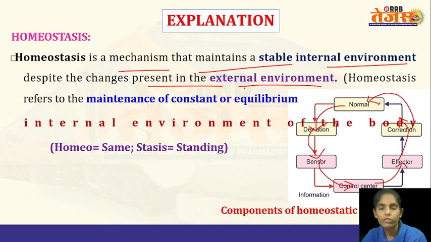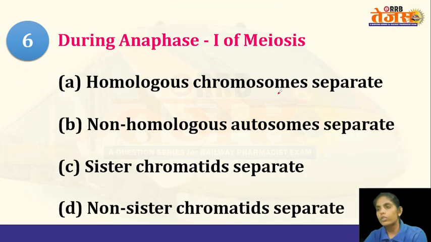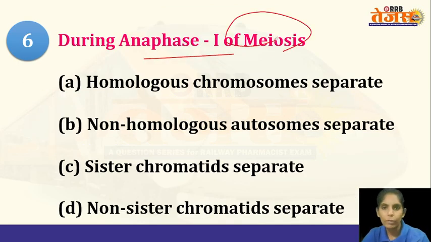That is homeostasis. Next question: during anaphase 1 of meiosis, what will happen? The options are homologous chromosomes separate, non-homologous autosomes will separate, sister chromatids separate, or non-sister chromatids separate. So what will happen during the anaphase 1 of meiosis?